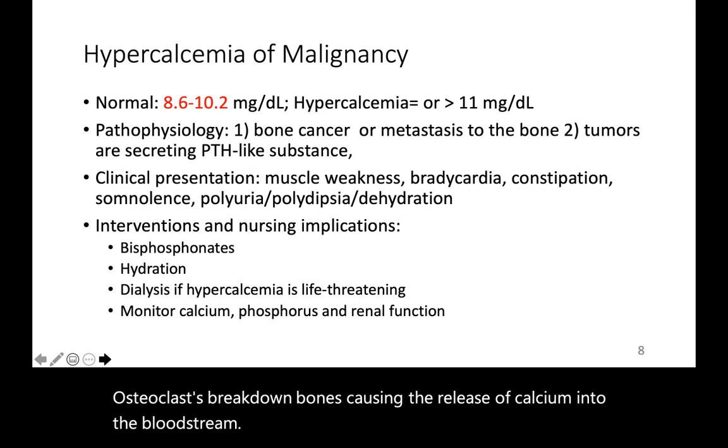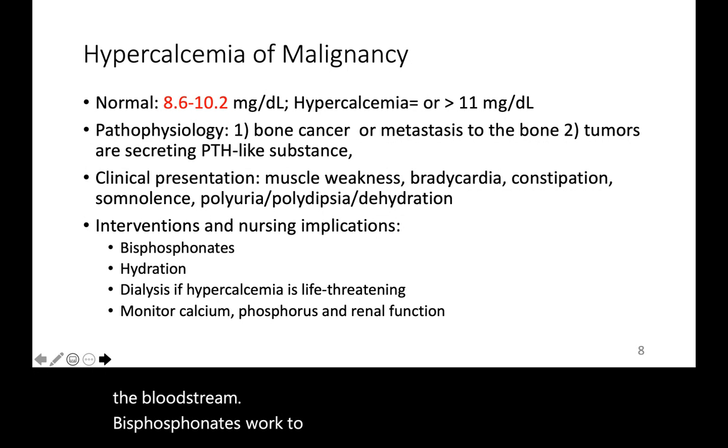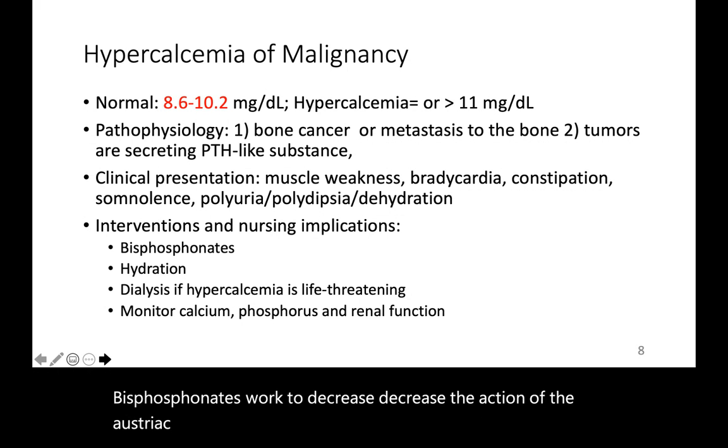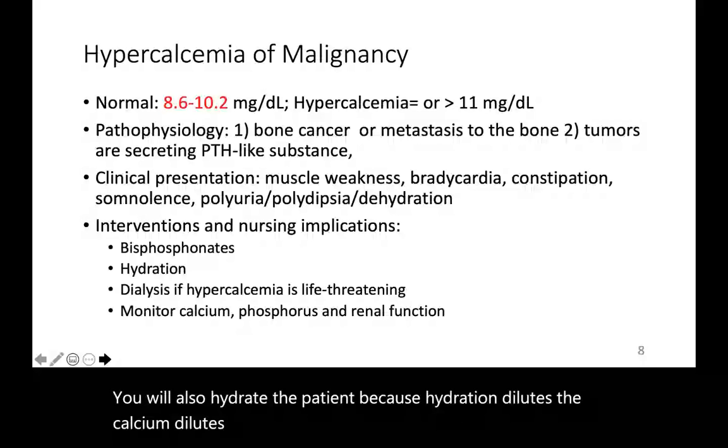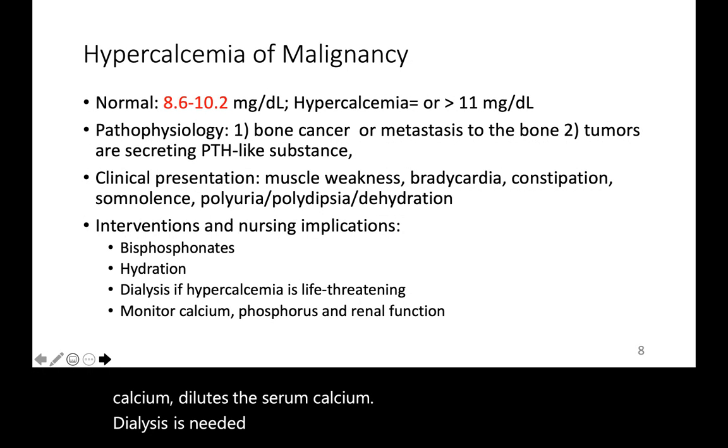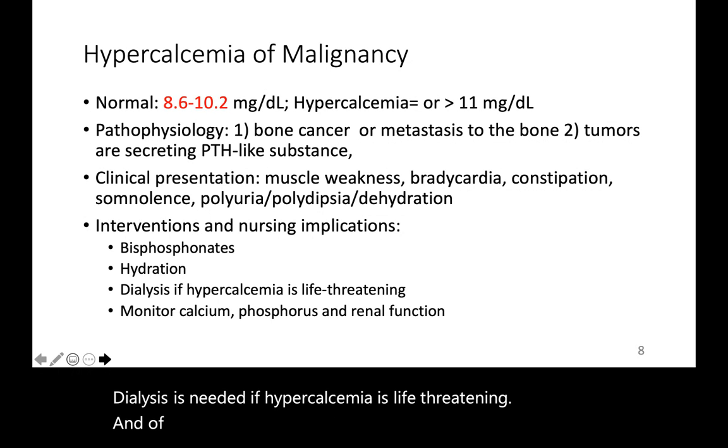Bisphosphonates work to decrease the action of the osteoclasts. You will also hydrate the patient because hydration dilutes the serum calcium. Dialysis is needed if hypercalcemia is life-threatening. And of course, you need to monitor calcium, phosphorus, and renal function.